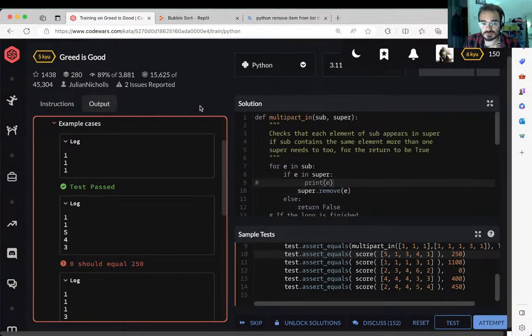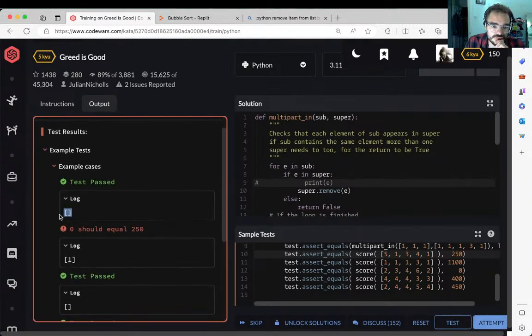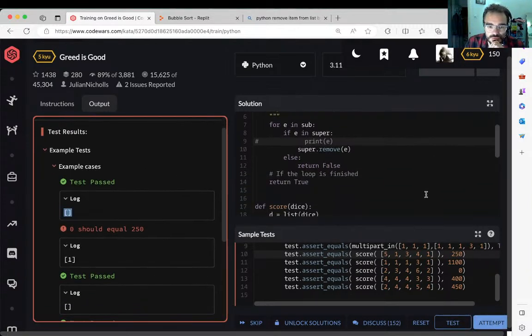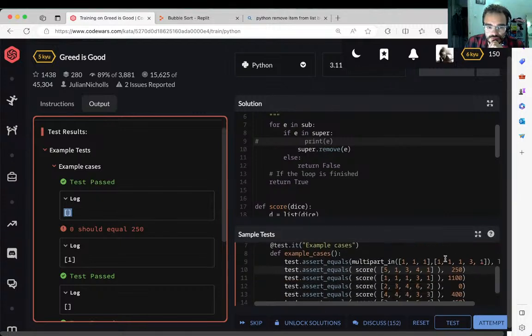So come on, this one, don't need that, but I would like to see the state of the list once I've done the thing. So after I've removed whatever I had to remove from it, well, the first one, yeah.